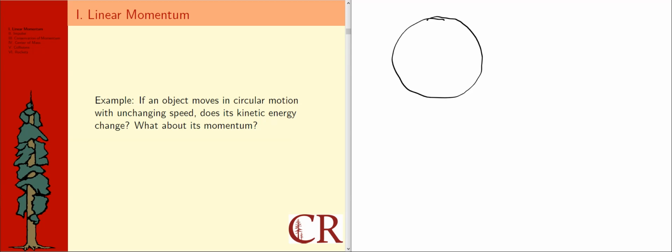If we look at two places where maybe an object could be moving in a circle, so let's say here's maybe the object at this point, and I'm going to have it going in a counterclockwise direction, right? So that means at that instant, this would be an object with a mass m and some speed v going in that direction. But if it's really moving in circular motion with unchanging speed, if I drew it at some other spot along the circle, it's still going to have a mass m, right? Presumably mass doesn't change just because it's moving in a circle.